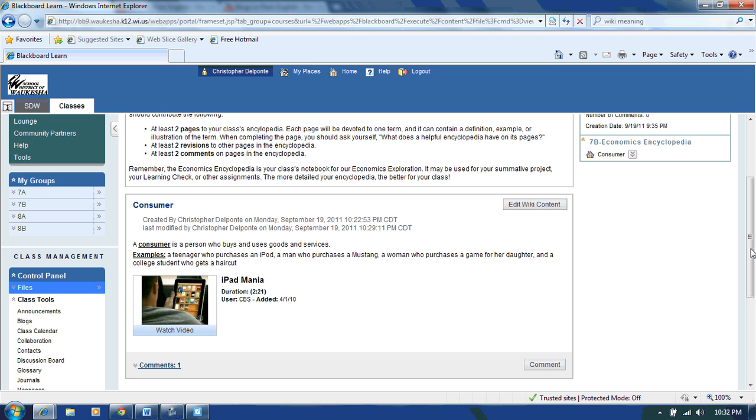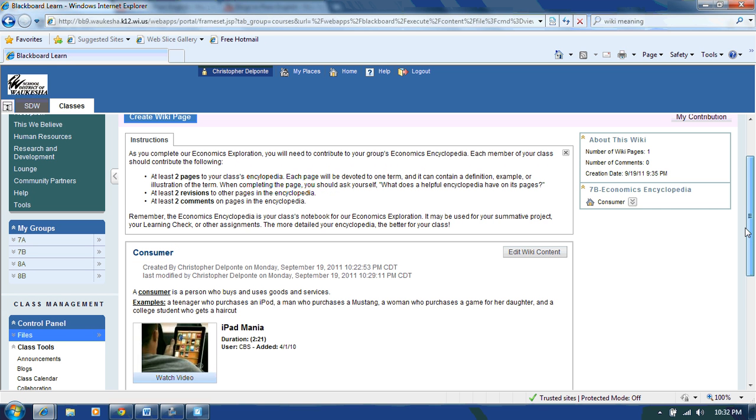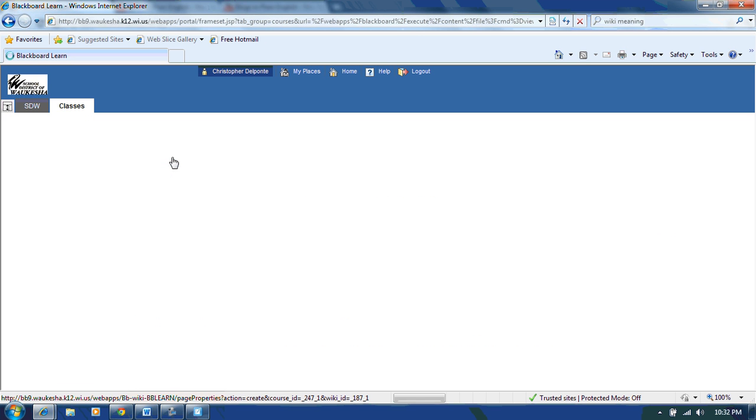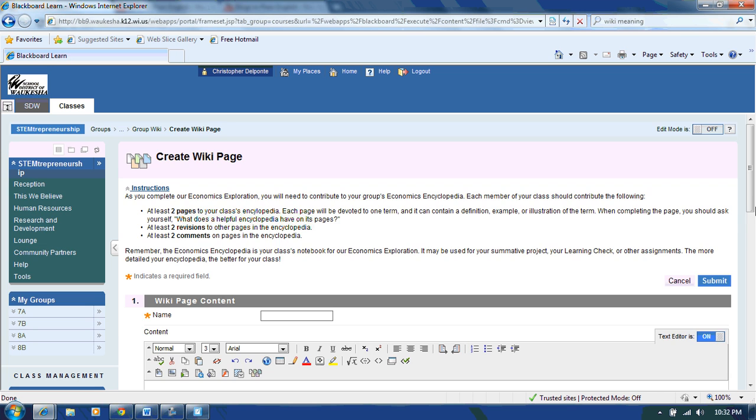So we've gone through how to revise a wiki, the importance of being able to revise, and how to comment. The last thing we're going to do is simply add a new page, because when you build a wiki, especially a classroom Wikipedia, we want to be able to add more pages and more content. Simply go up here to where it says create a wiki page, and select that. All right.